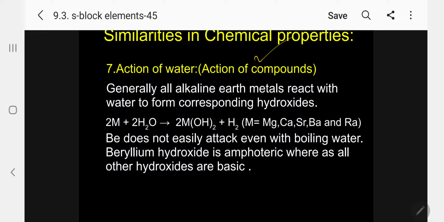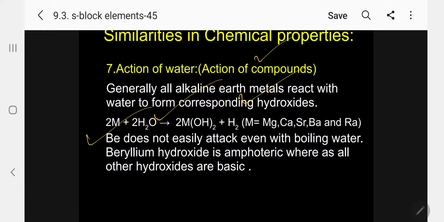Generally all alkaline earth metals react with water to form the corresponding hydroxides without any exceptions. But beryllium does not easily attack even with boiling water. Kindly follow. It is only under very, very drastic conditions that it will react. All other metals react easily.